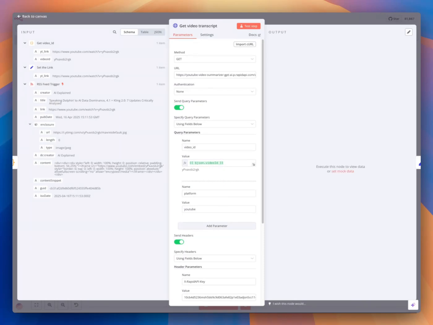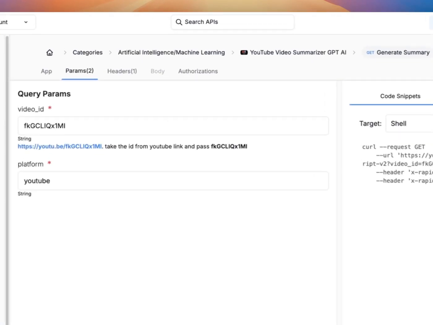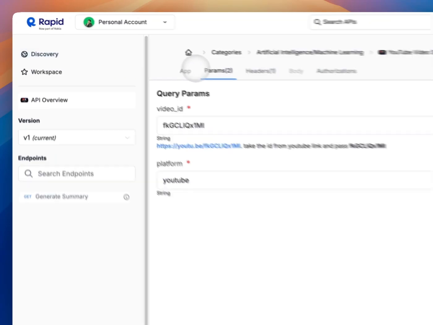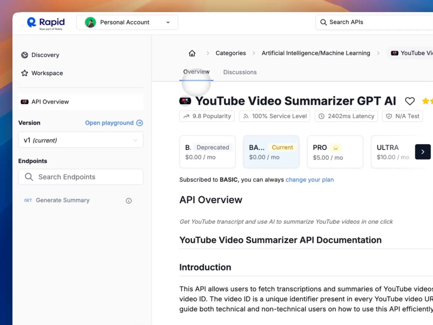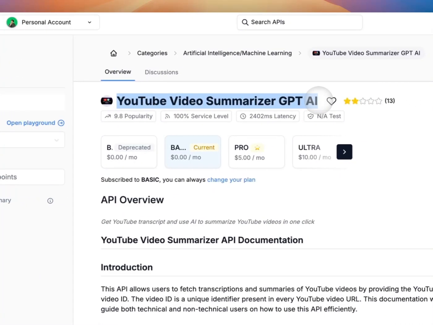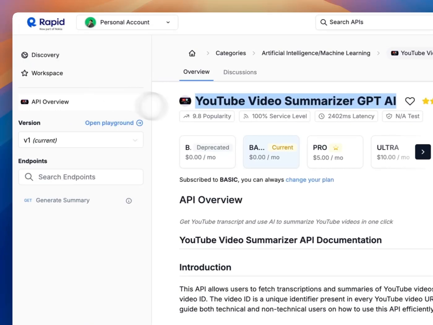So the next step is to extract the transcript via RapidAPI. So we send the video ID to RapidAPI to get the full transcript. If we go to RapidAPI, try to find YouTube video summarize GPT AI. This one is a great one.